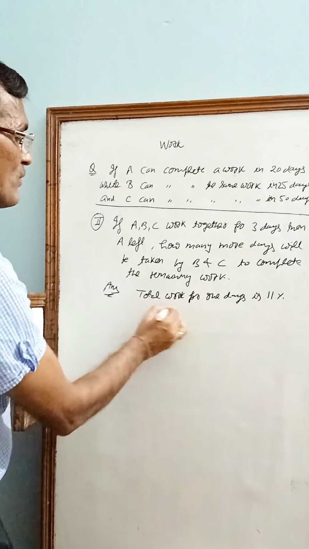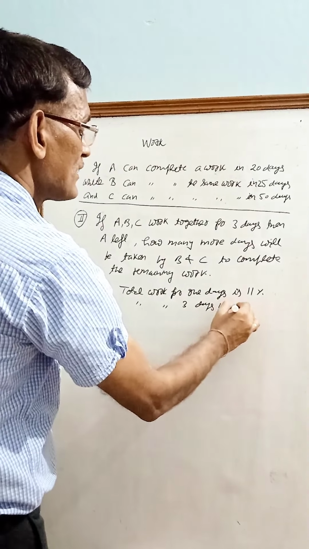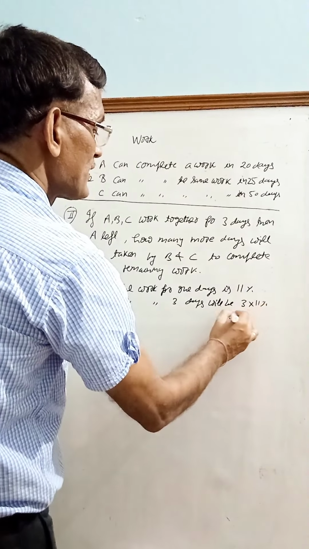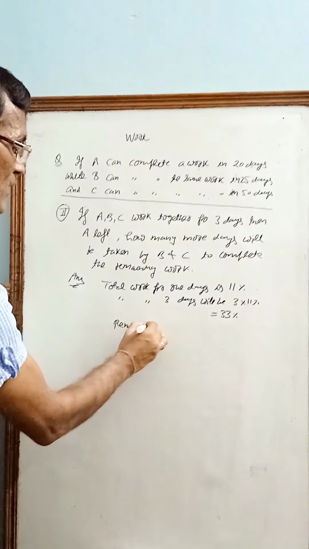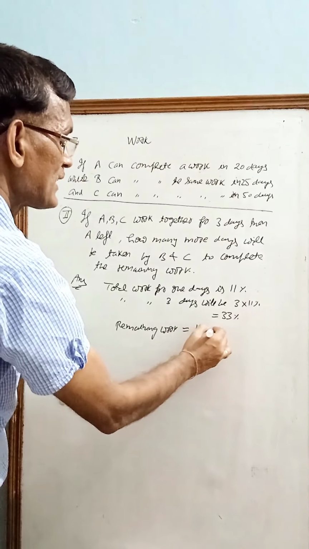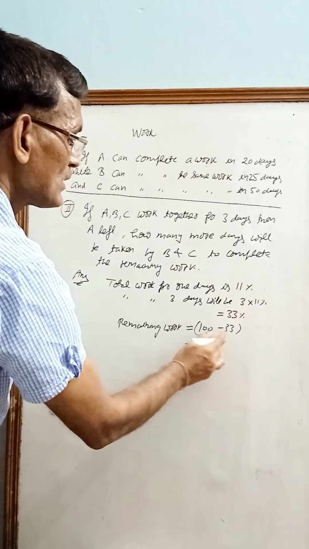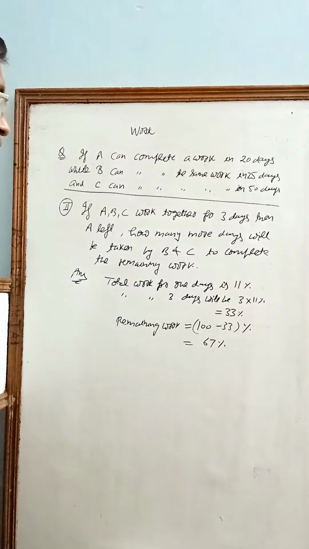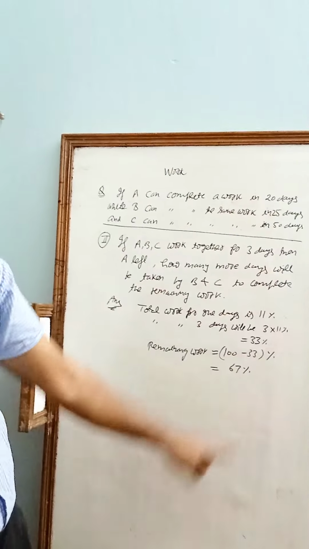Total work for 3 days will be 3 into 11%, that is 33%. Now remaining work will be 100 minus 33, that is 67. Now 67% will be completed by B and C combined.